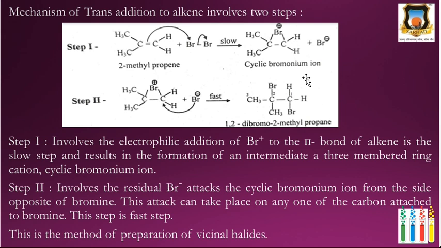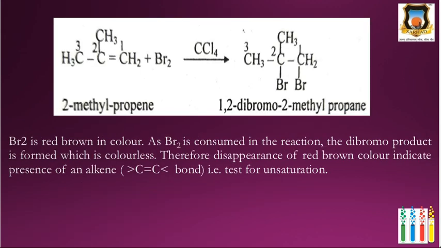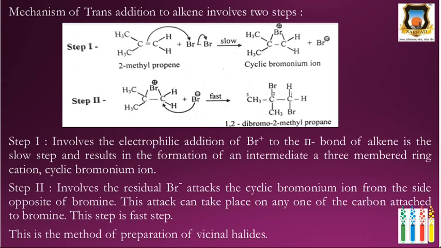Then the mechanism for trans addition. The mechanism of this addition of halogen across the carbon-carbon double bond is trans addition. It involves two steps. In the first step, the pi bond is electron rich and attacks the bromine and gives a cyclic bromonium ion.